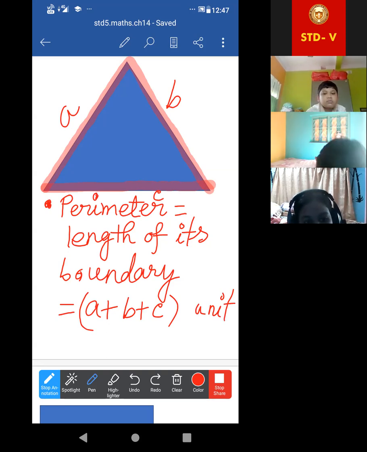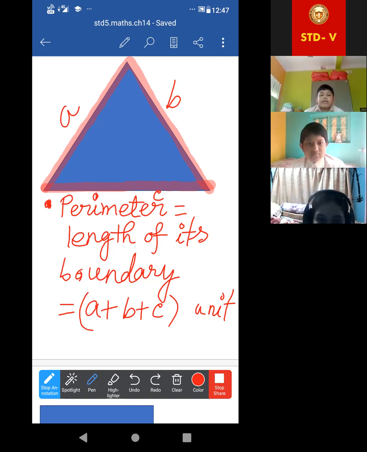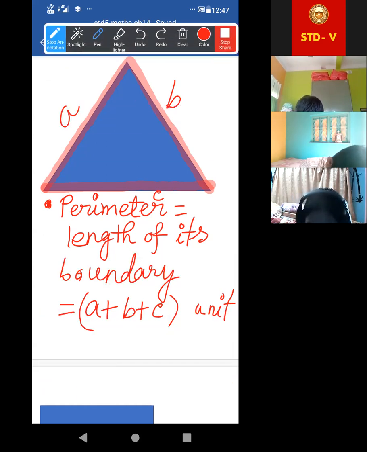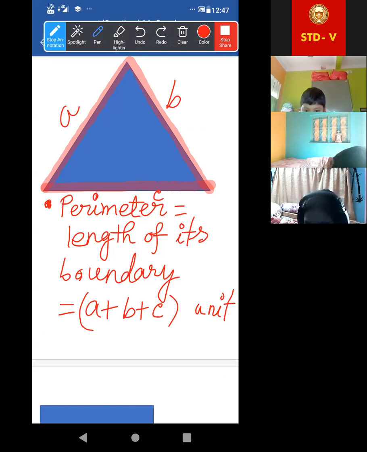Square is for area. In case of only area, exactly. Okay, now let me explain. Wait. Have all of you completed up to this? Yes, ma'am. Now for area.